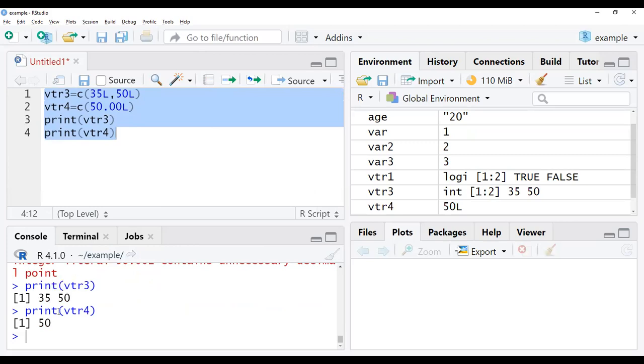So we got the print of vector 3, vector 4 data where we have given both the integer values as well as the floating point values, right? So this is how the data can be taken. So here L represents that the data will be converted into integer format. So that's why we got here int value. Floating point value converted to int value. Whatever the data we have given here, it will be converted into int value.